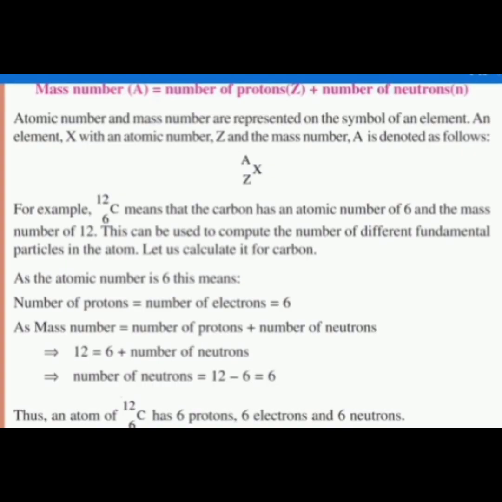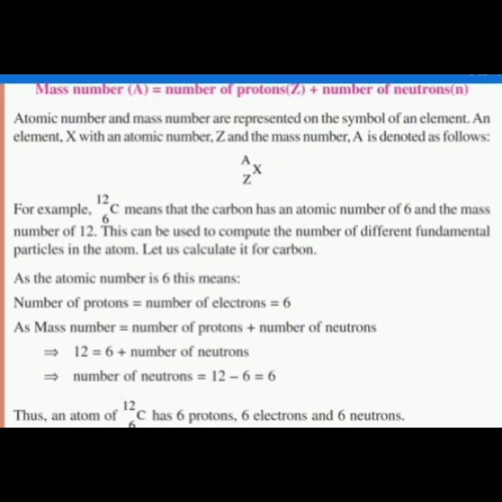This can be used to compute the number of different fundamental particles in atoms. So this term can be used to calculate how many fundamental particles there are in an atom. Let us see how. As the atomic number is 6, this means the number of protons is equal to the number of electrons, which is equal to 6. So here you can find the number 6, that is the atomic number. Atomic number means protons and electrons.